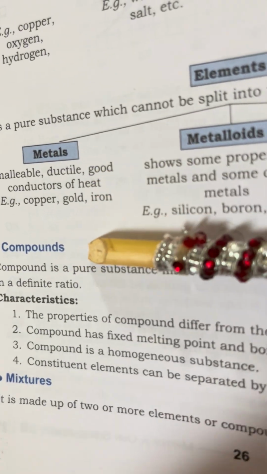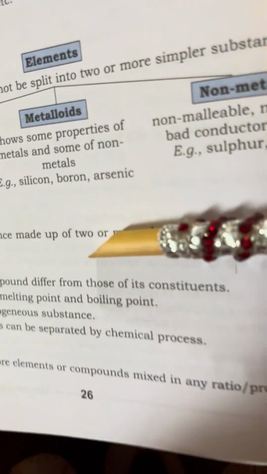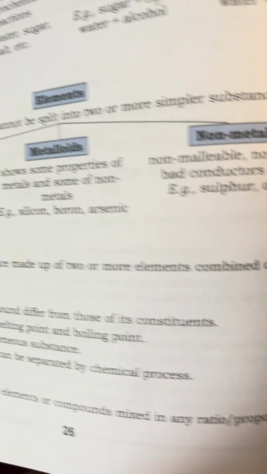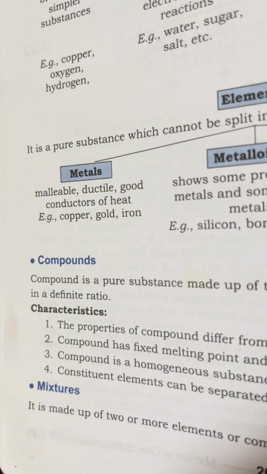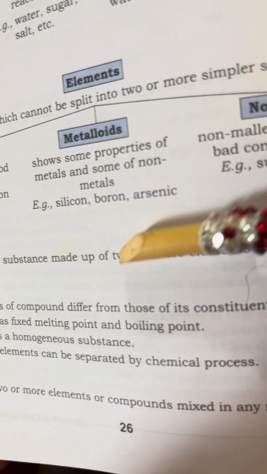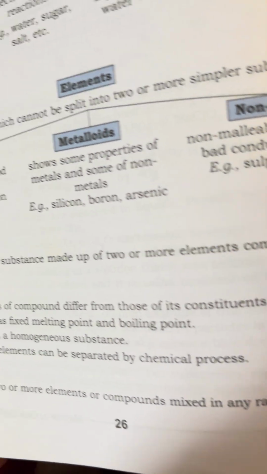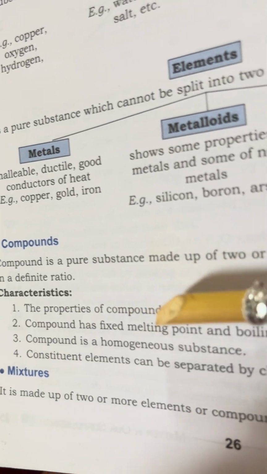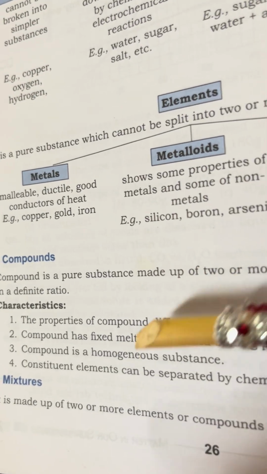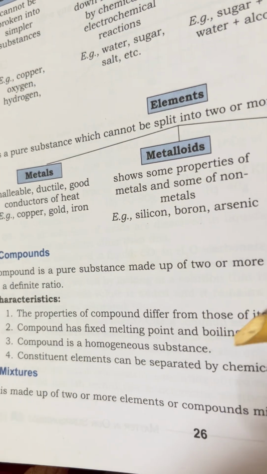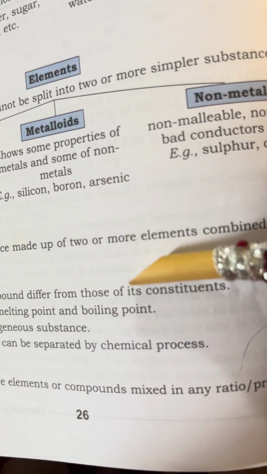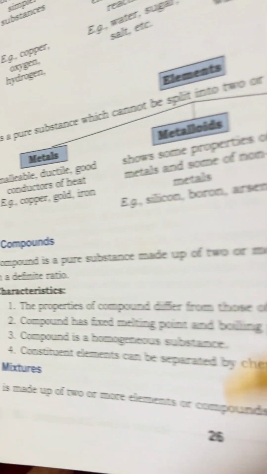What are compounds? A compound is a pure substance made up of two or more elements combined chemically in a definite ratio. The properties of the compound differ from those of its constituents. Compounds have fixed MP and BP, melting point and boiling point. A compound is homogeneous. Constituent elements can be separated by chemical process.